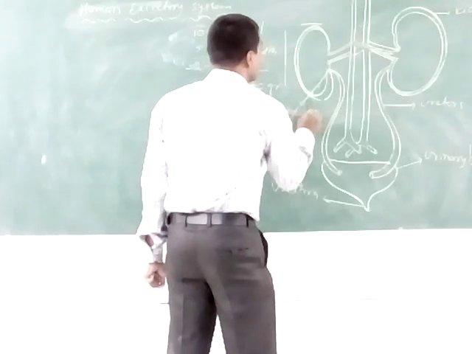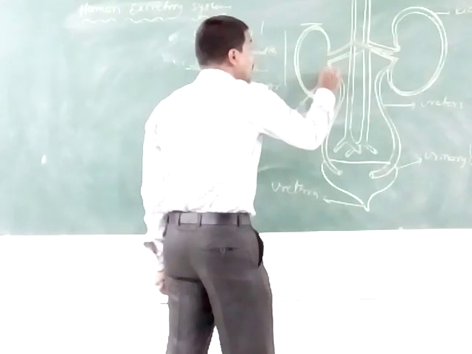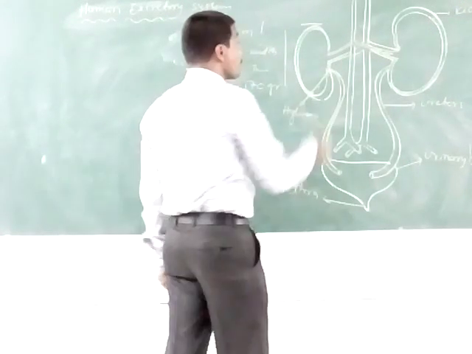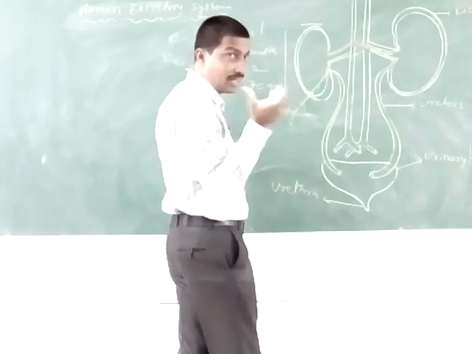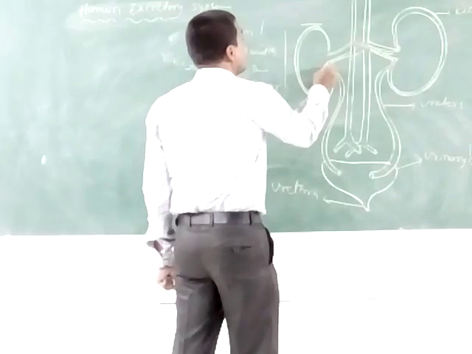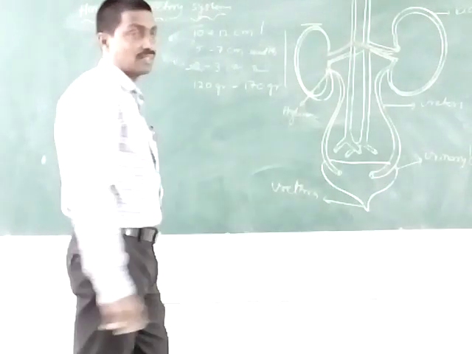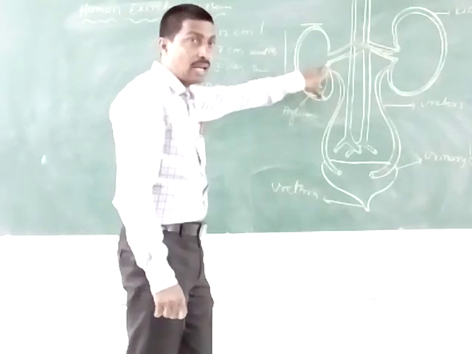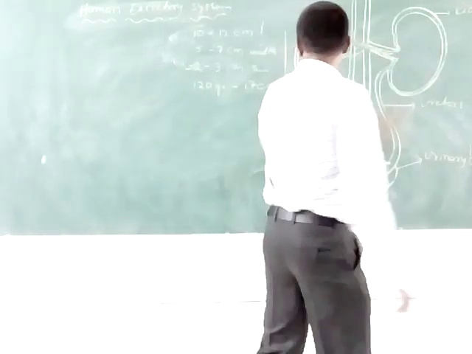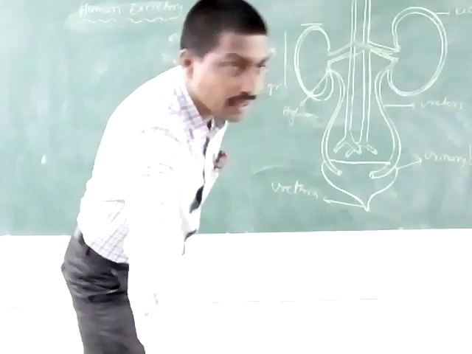The hilum, also known as the funnel-shaped, cup-shaped funnel, is known as the renal pelvis. It is also known as renal pelvis. So, the internal structure of the kidney.